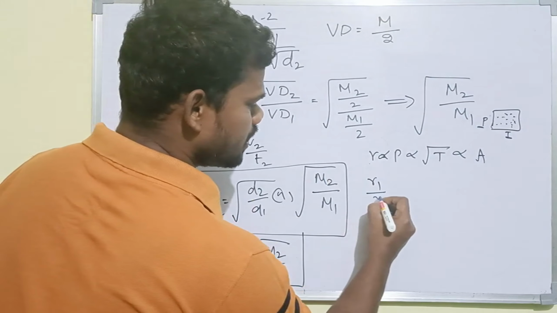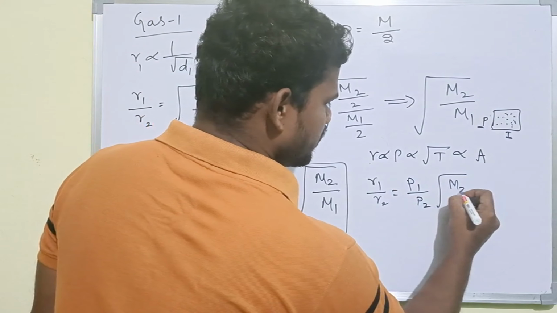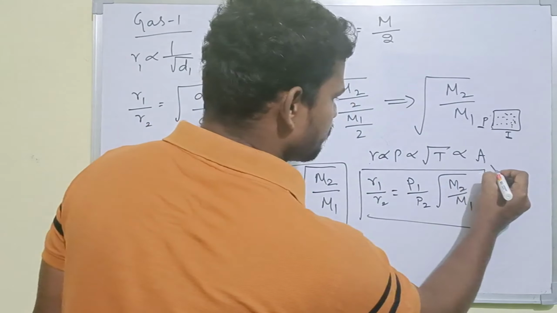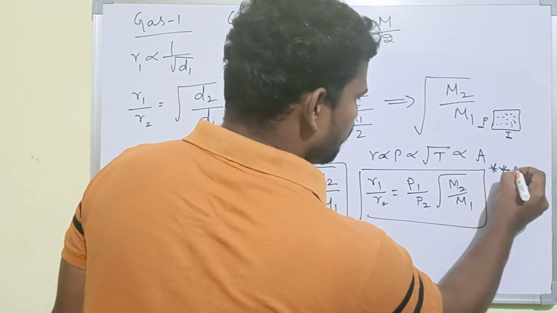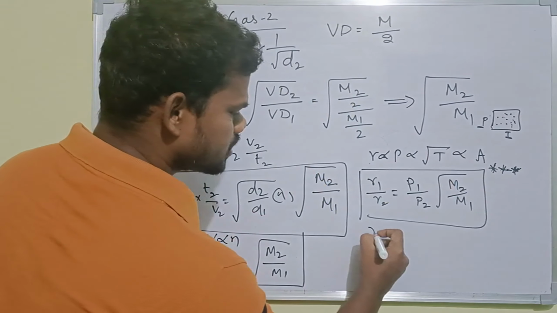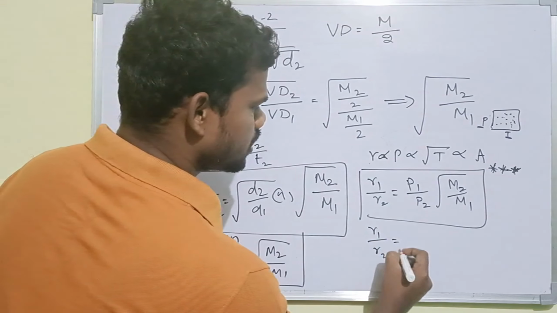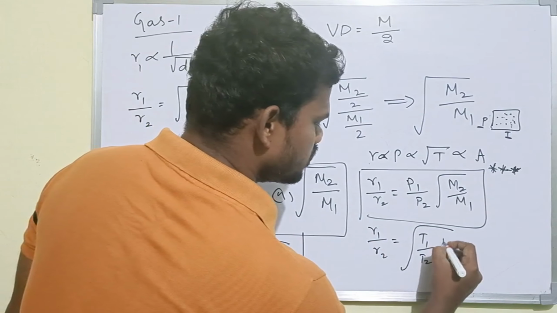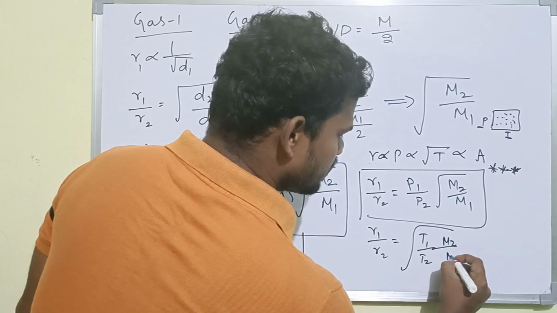So R1 by R2 equals P1 by P2 into root of M2 by M1. This formula is also very important. In case of temperature, R1 by R2 equals root of T1 by T2 into root of M2 by M1.